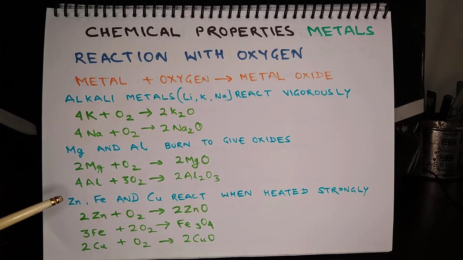Zinc, iron and copper do not react at room temperature. They react when they are heated strongly. When zinc is heated strongly, it produces zinc oxide. Iron produces iron oxide and copper produces copper oxide. The equations are 2Zn + O2 = 2ZnO. For iron, it is 3Fe + 2O2 = Fe3O4, and for copper, it is 2Cu + O2 = 2CuO.